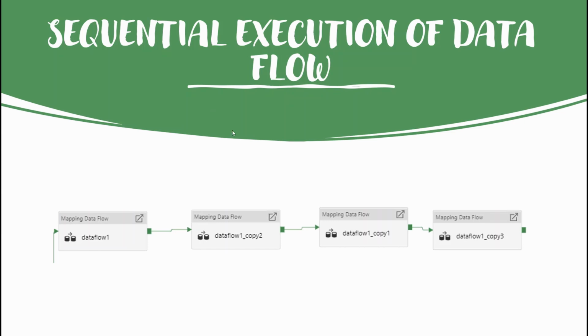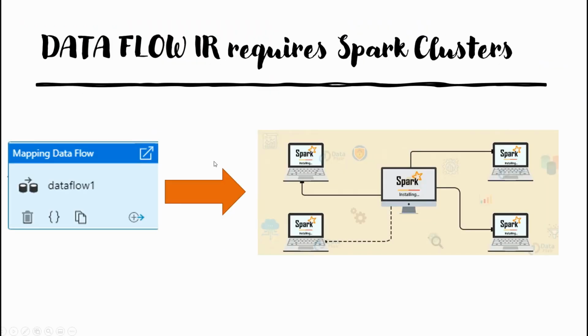But before that, I think it's pretty obvious, and some of you folks might not know about it, so I just wanted to convey right now that the data flow uses the integration runtime, which in turn spins up the scaled out Spark clusters, which basically handle the transformations involved in a particular pipeline. This is the thing that you need to remember while discussing the data flows or while fine tuning the data flows. So the data flows use Spark clusters.